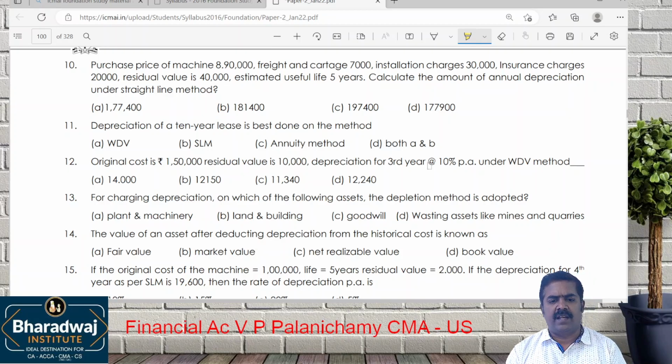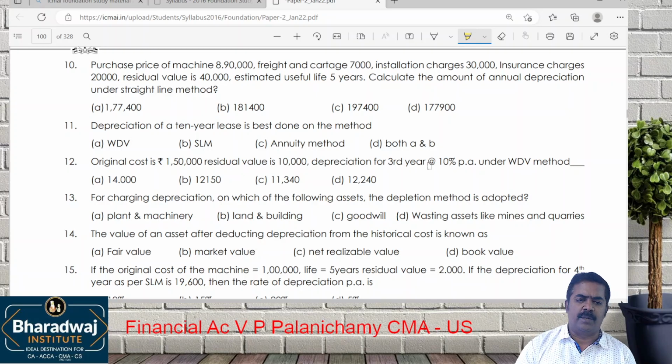Purchase price 8,90,000, freight 7,000, installation charges 30,000, insurance 20,000. Residual value how much? 40,000. Calculate annual depreciation under which method? Straight line method. Add up the cost: 8,90,000 plus 7,000 plus 30,000 plus 20,000.